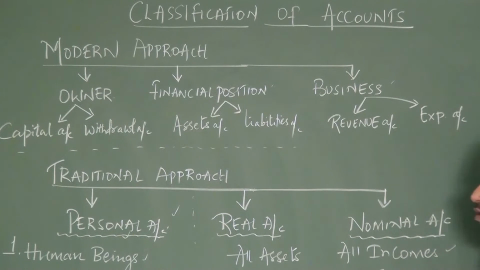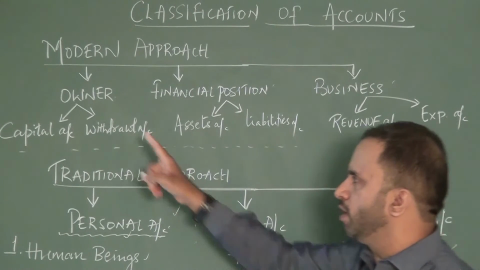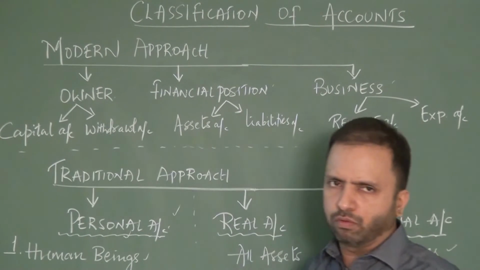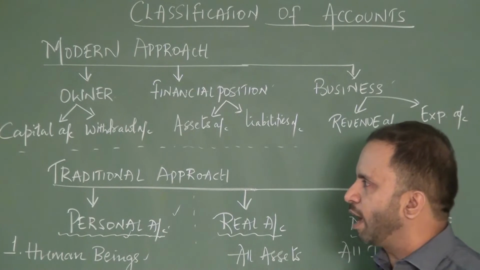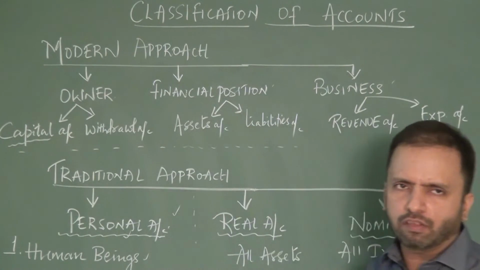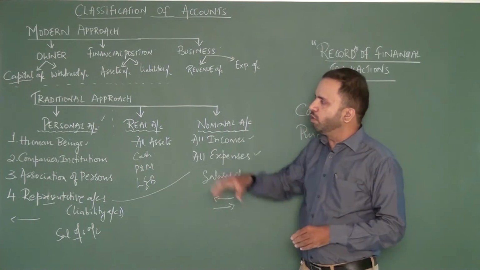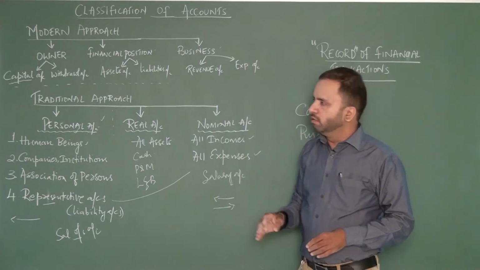So first, when I talk about the modern approach for classification of accounts, when I say owner, I talk about two accounts. The first account is the capital. Now, what is this capital? It is the investment the owner has made in the business. So the entire capital-related details are going to be recorded in the capital account.